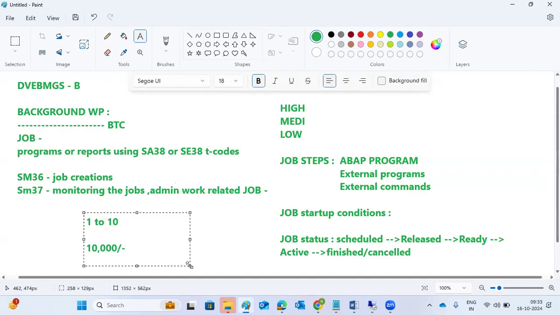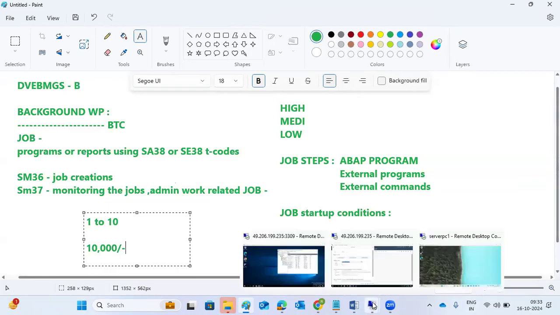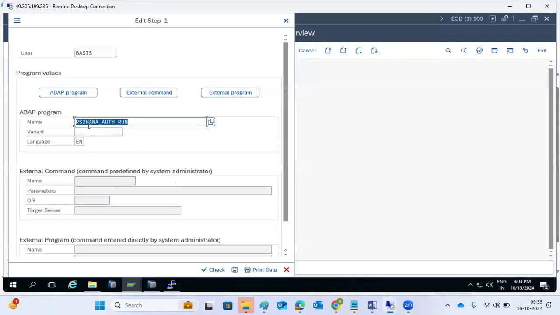I don't want to execute all the 10,000 lines. If you don't define the variant, what will happen? The job will run and all the lines will be executed. It may take some time to complete the job. I don't want that, I want to finish it immediately.